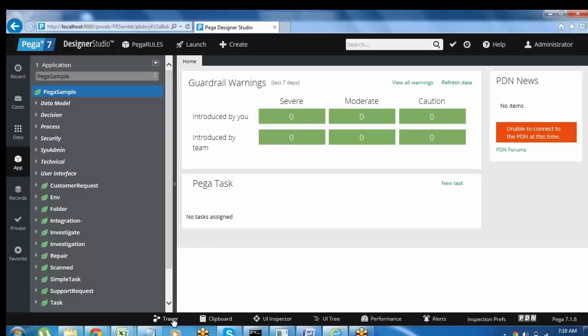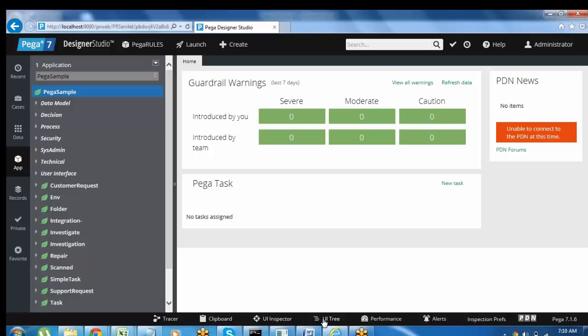Means, if you want to debug the application for any error messages or anything, Tracer is one type of tool used to debug the logs. Clipboard is also similar to the Tracer, it is also a debugging tool. If you want to debug anything in the application at page level, we can also use the Clipboard tool. And UI Inspector means, it will show the total tree. For example, if you want to change anything in the application, we can go to UI Inspector.